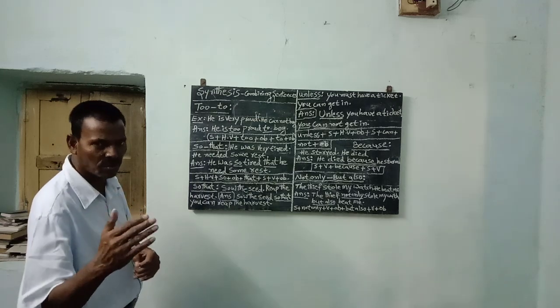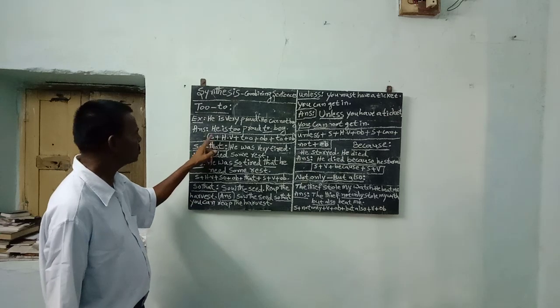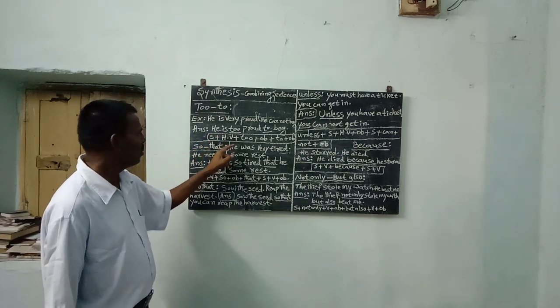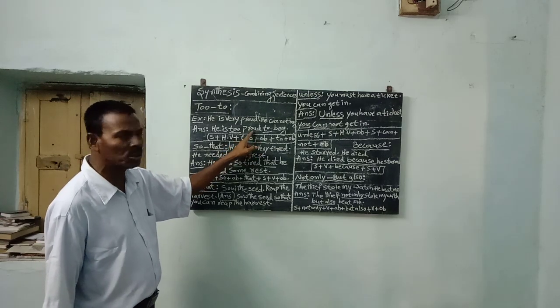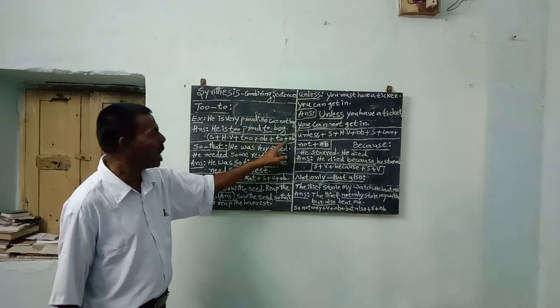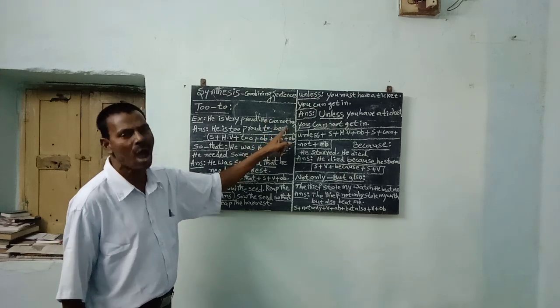What is the process? What is the principle? Subject he, helping verb is, plus too, plus object proud, plus preposition to, plus the object of the second sentence.